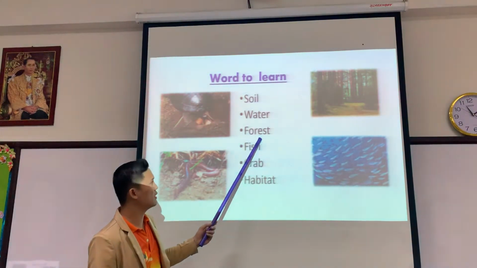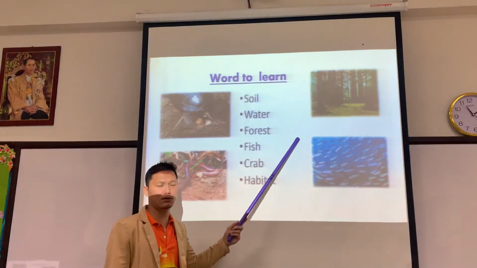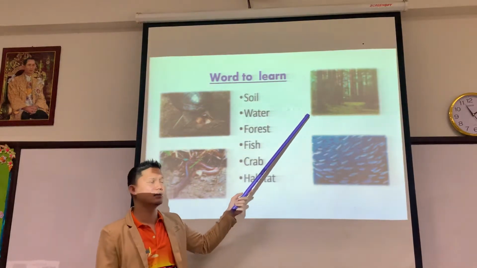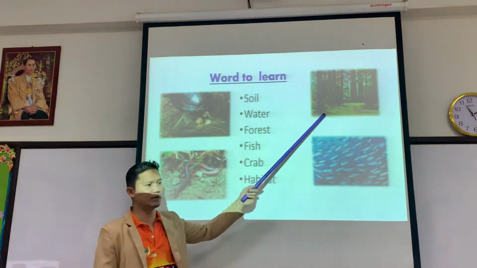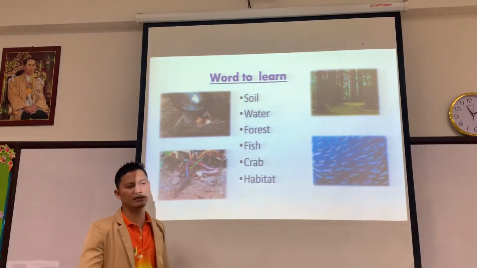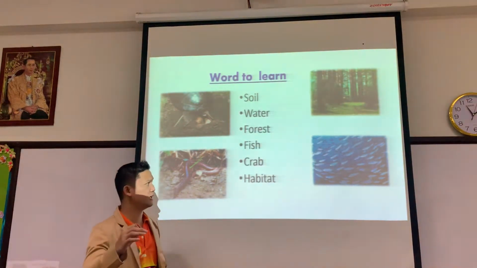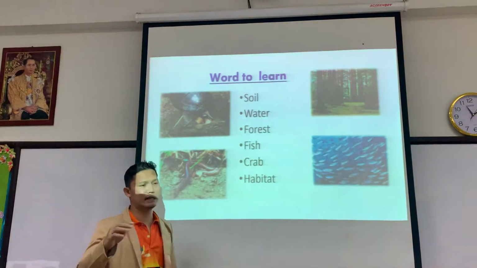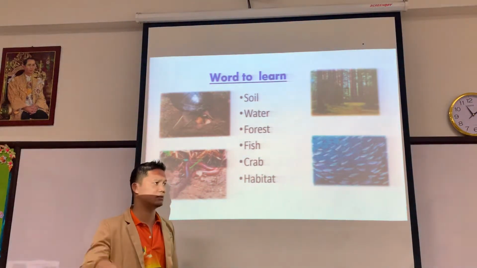Now we are going to know about some animals that live in the forest. There are animals like lion, elephant, deer, and eagles.